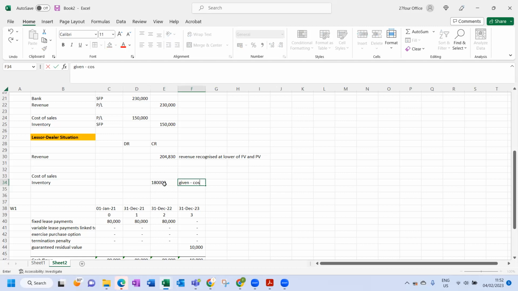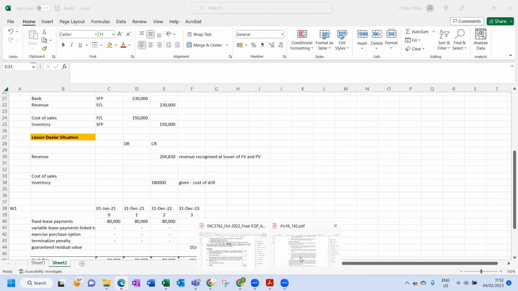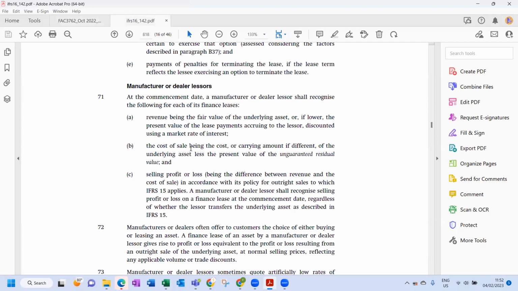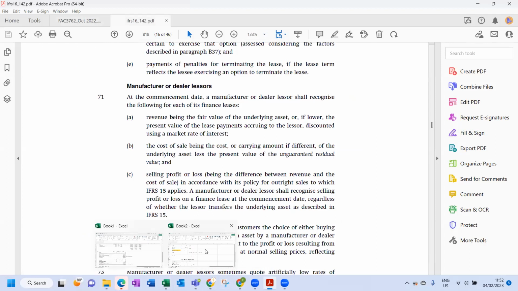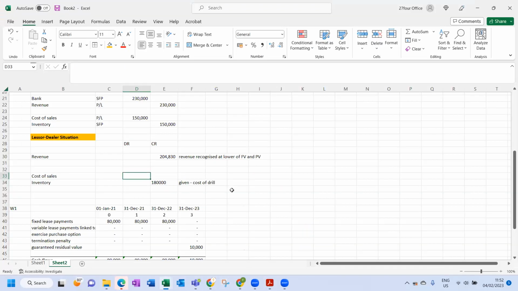Given the cost of the drill, the cost of sales, they're telling us what the cost of sales must be. Cost of sales must be the cost or carrying amount, depending, of the underlying asset less the present value of unguaranteed residual value.